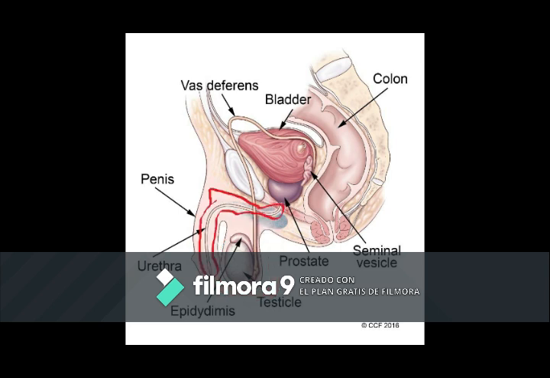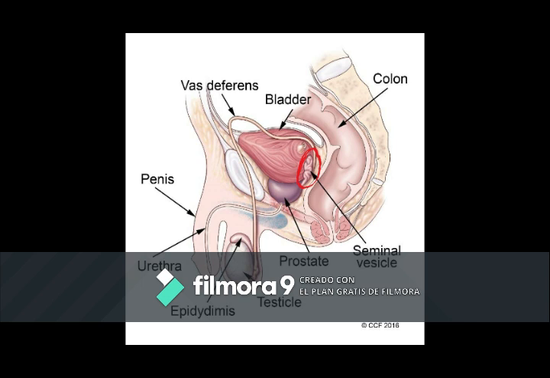Now we have the urethra. The urethra is the tube that carries urine from the bladder to the outside of the body. In males, it has the additional function of ejaculating semen when the male reaches orgasm. When the penis is erect during sex, the flow of urine is blocked from the urethra, allowing only semen to be ejaculated at orgasm.